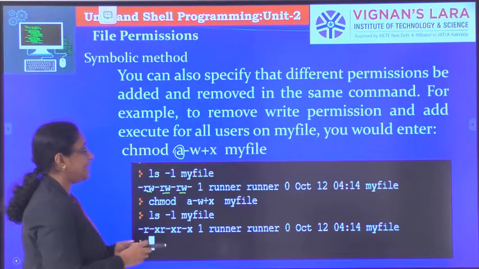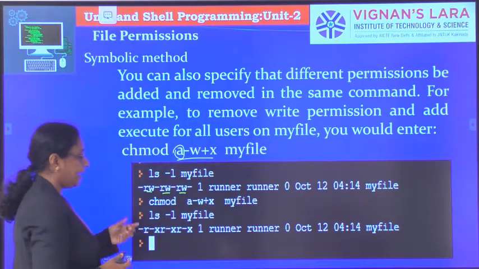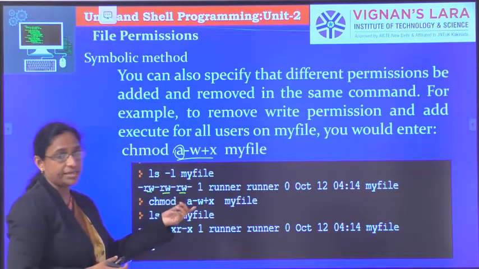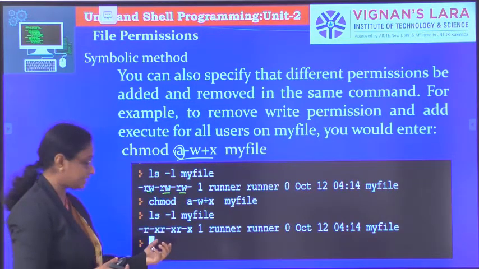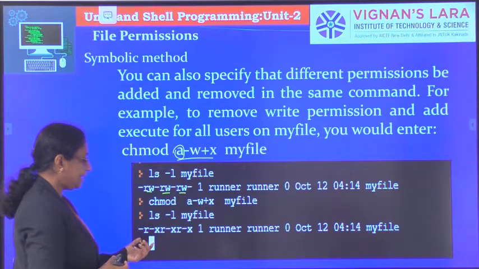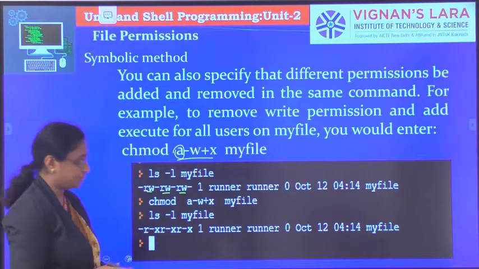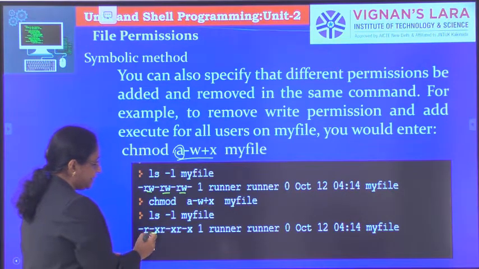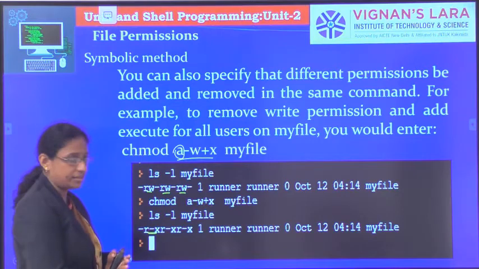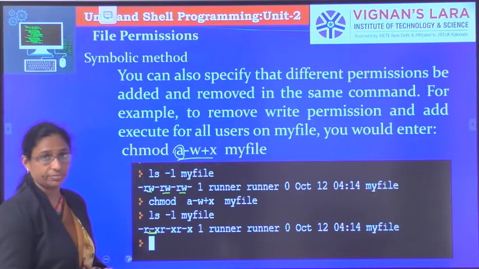When I say a minus w plus x and run the ls command again, we can see that the write permissions are removed for all. The owners have the write permission removed and are given the execute permission.